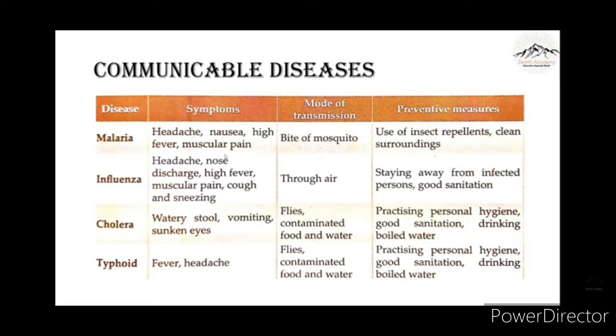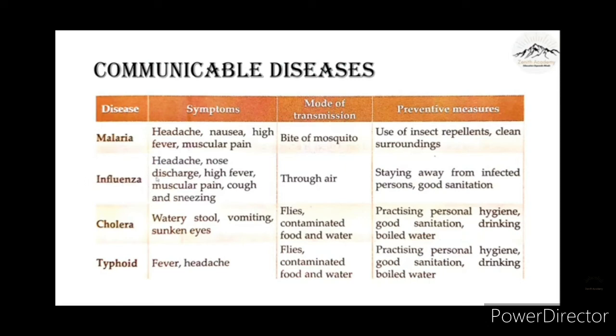Cholera. The symptoms are watery stool, vomiting and sunken eyes. And the mode of transmission, flies, contaminated food and water. Preventive measures: practicing personal hygiene, good sanitation, drinking boiled water.